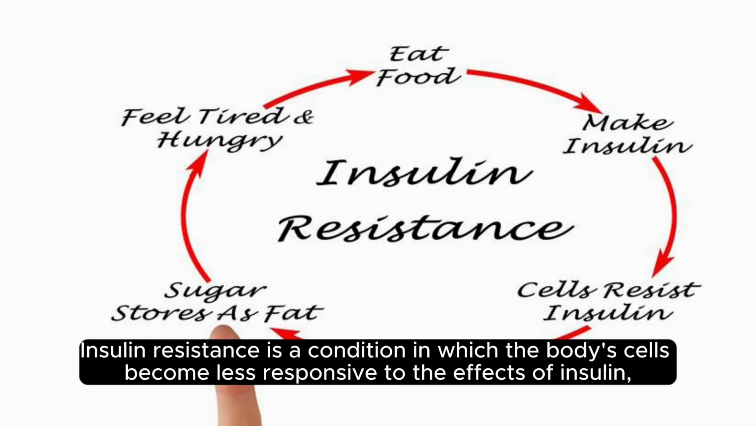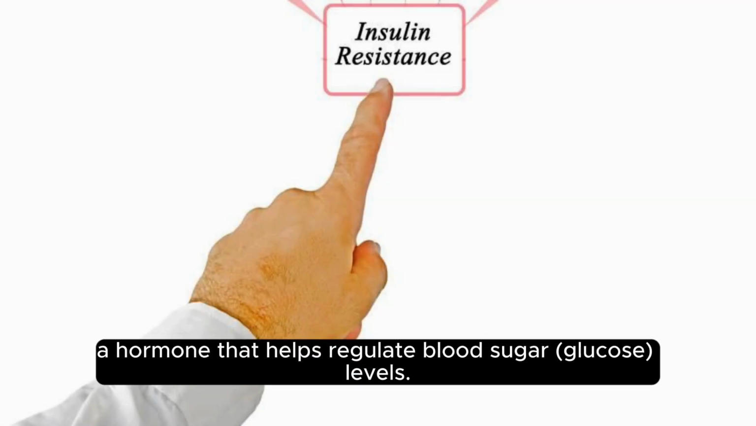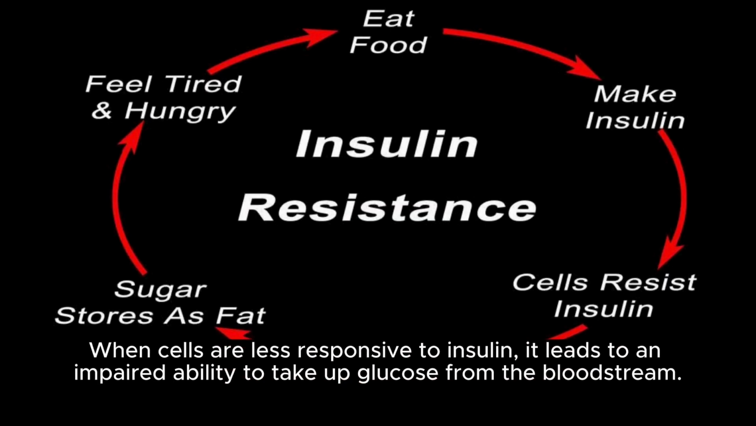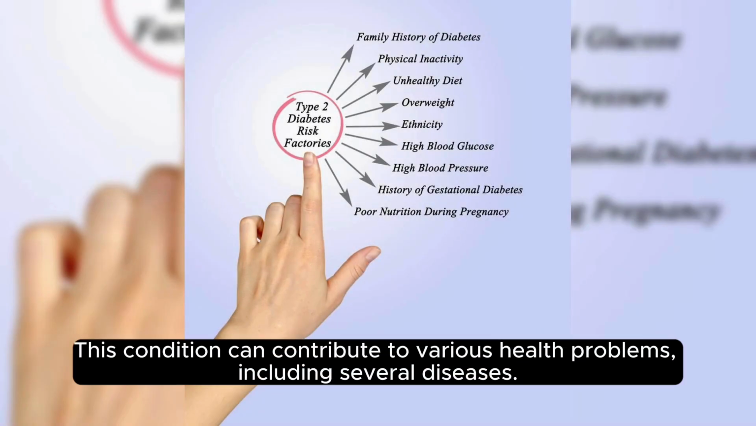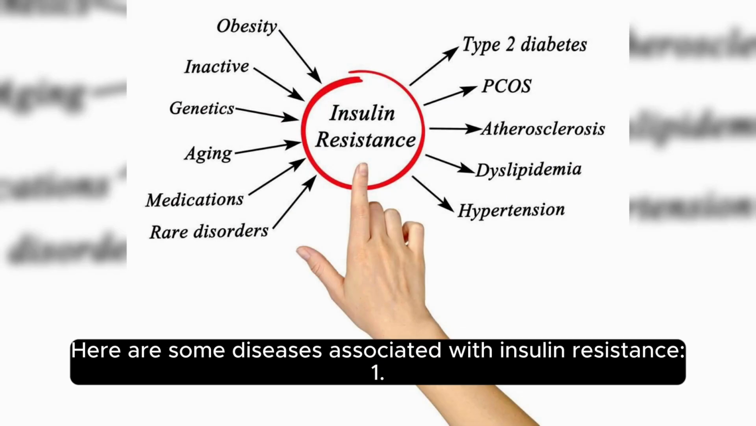Insulin resistance is a condition in which the body's cells become less responsive to the effects of insulin, a hormone that helps regulate blood sugar glucose levels. When cells are less responsive to insulin, it leads to an impaired ability to take up glucose from the bloodstream. This condition can contribute to various health problems, including several diseases. Here are some diseases associated with insulin resistance.